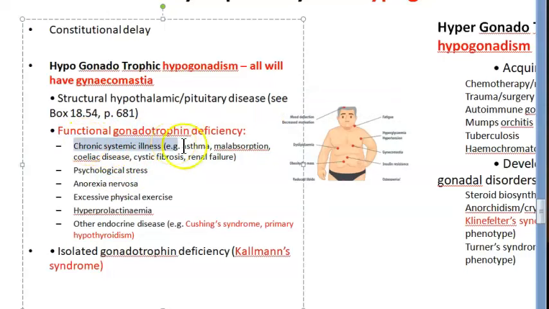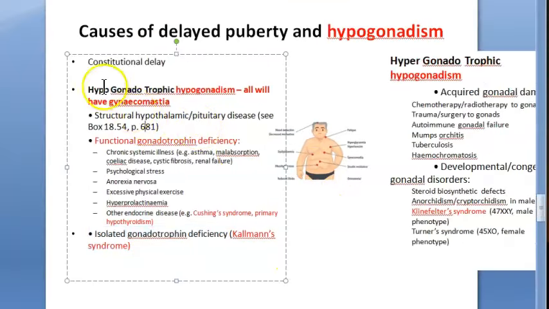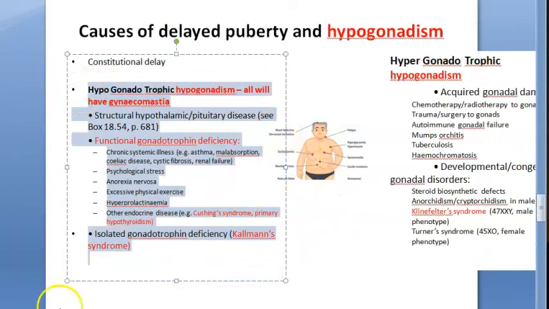So chronic illness, Cushing syndrome, primary hypothyroidism, Kallmann syndrome, that is isolated gonadotrophin deficiency, all this will cause hypogonadism, which will have gynecomastia. You understood, right? This part is important for you for the exam.